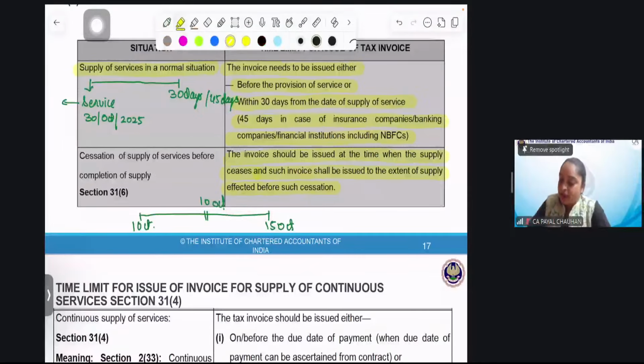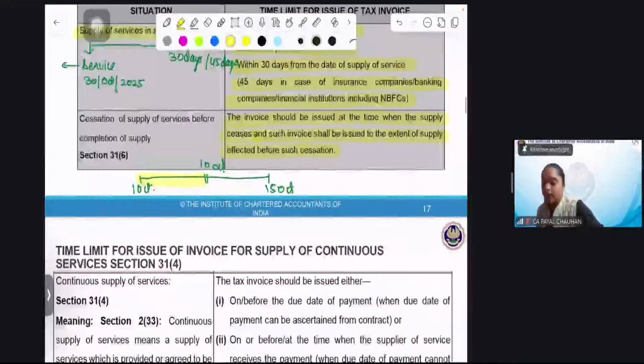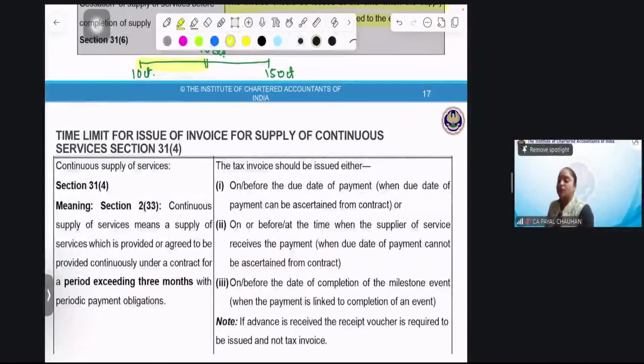Now tell me, I need to issue the invoice on 10th October, up to the value of the service I've provided. Perfect. Now, time limit for issuance of invoice for supply of continuous services.